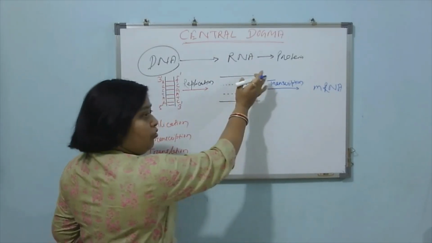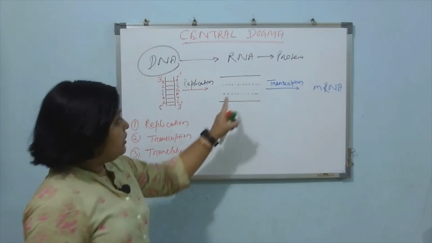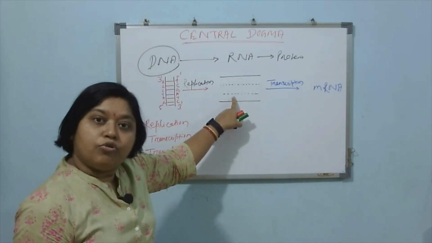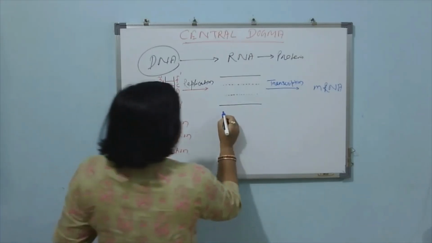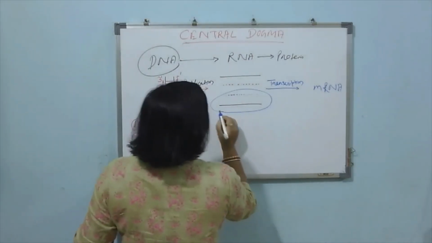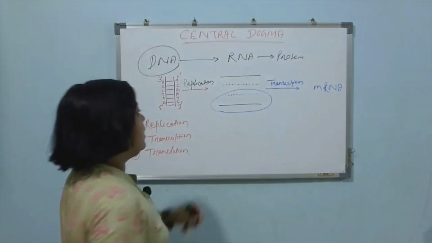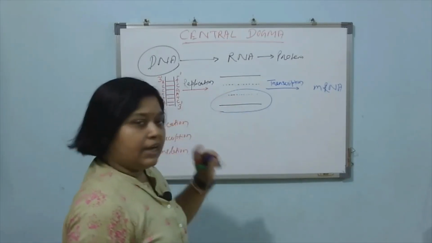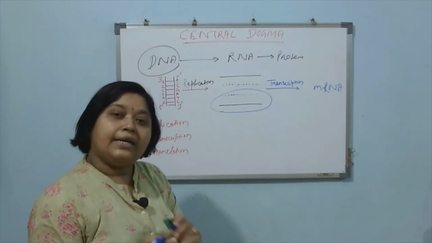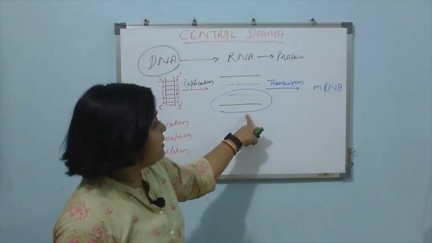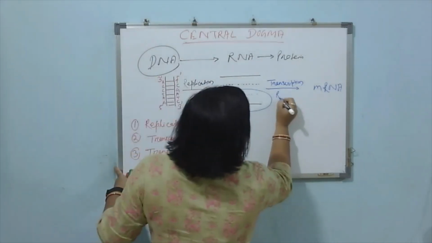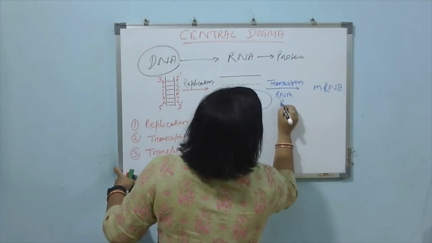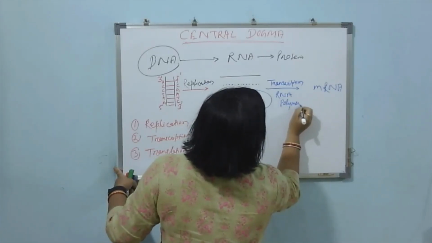This DNA molecule will go for the transcription process. Suppose for example, this DNA molecule will go for transcription, and from these two strands, one will act as a template to synthesize mRNA in the presence of RNA polymerase enzyme.